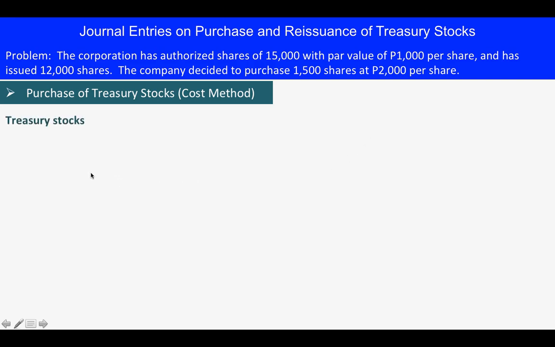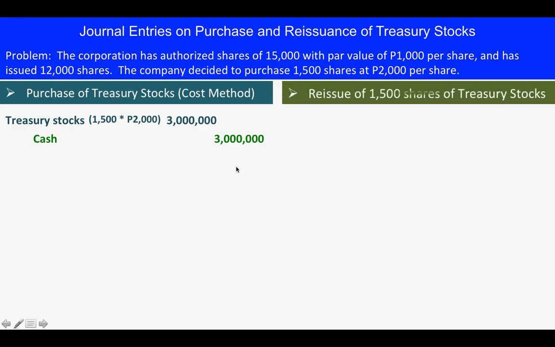So for the purchase of treasury stock, we will debit treasury stocks, and we purchased 1,500 at 2,000, so that is how we calculate the amount. That will be debit treasury stocks 3 million. And then, of course, we give cash because we are purchasing. So our credit is cash, same amount of 3 million.